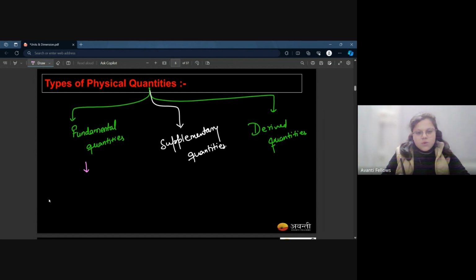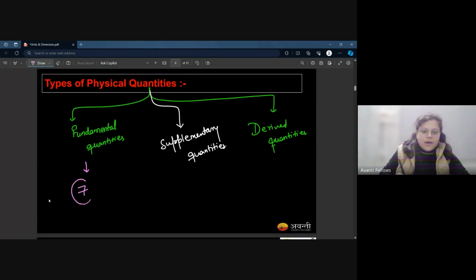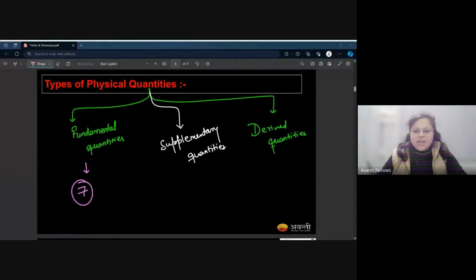So how many fundamental quantities do we have? 7. Very nice. I'm okay with all that information which is relevant to my paper, for my NEET exam. I'm not going to study anything which is not relevant to it in any sense.